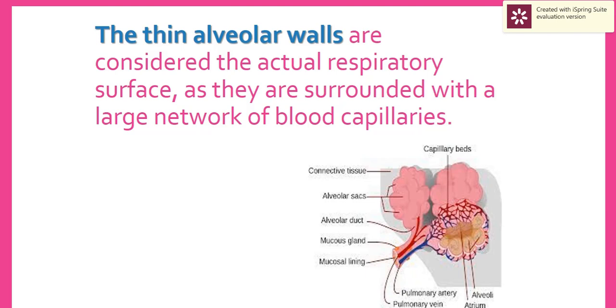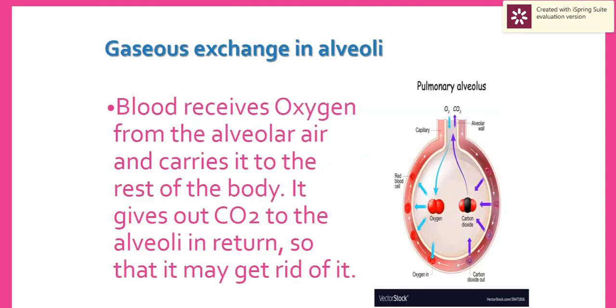They are very thin, which increases the exchange of gases, and are surrounded by a network of blood capillaries, so they can receive and release carbon dioxide. They are moistened by water vapor, which is necessary to dissolve carbon dioxide and oxygen and complete the exchange between the alveoli and the surrounding parts. So the alveoli are the main part.